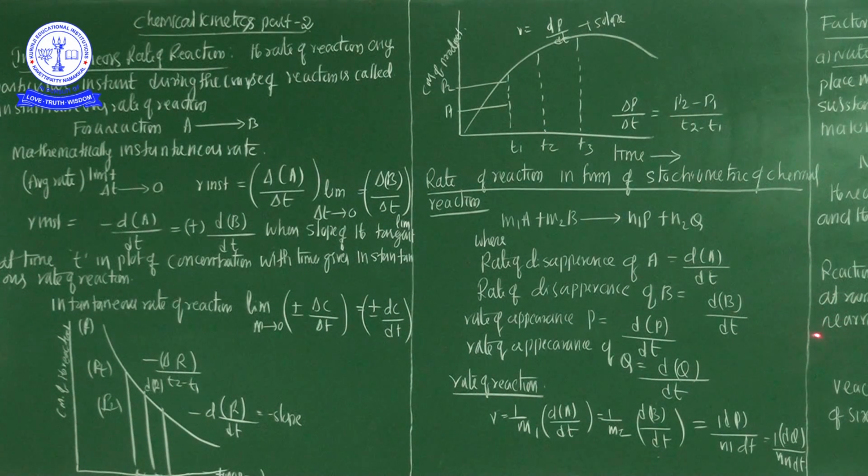For example, for an ionic reaction there is no breaking and making of bonds. See here, NaCl is an ionic compound, AgNO3 is also ionic, so they can easily undergo bond formation. The NaCl and AgNO3 reactants are easily converted into AgCl and NaNO3. It is a displacement reaction. So that's why in an ionic reaction there is no breaking and making of bonds.